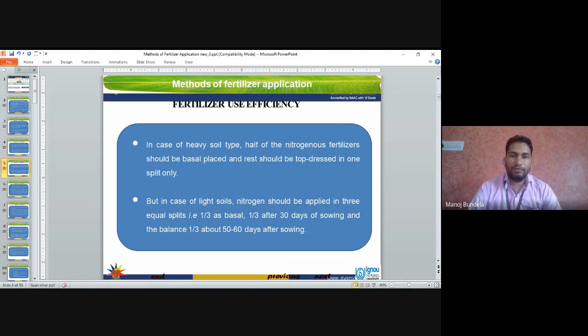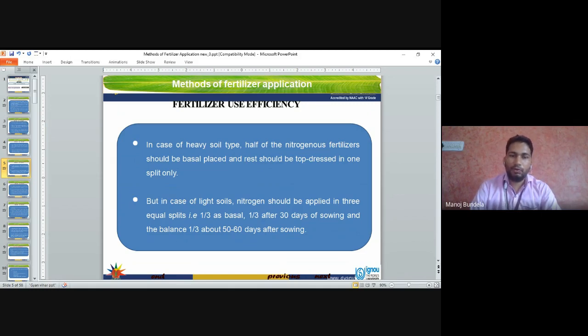In case of heavy soil type, half of the nitrogenous fertilizer should be basal placed and the rest should be top dressed in one split dose. So half of the fertilizer we apply as a basal dose, and the remaining half dose of nitrogen fertilizer we apply as a top dressing. But in case of light soils, nitrogen should be applied in three split doses. In heavy soil, we apply nitrogen in two split doses, but in light soil, we apply nitrogen in three split doses.